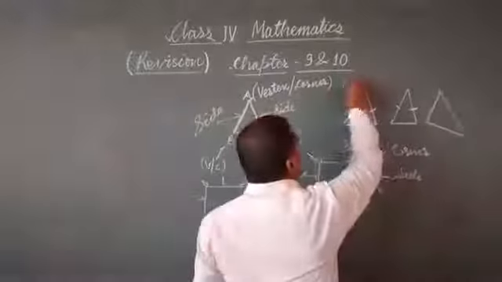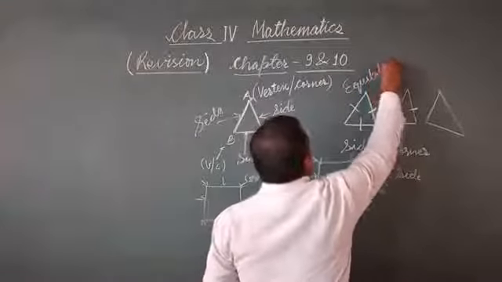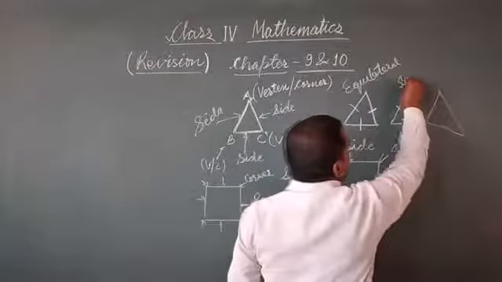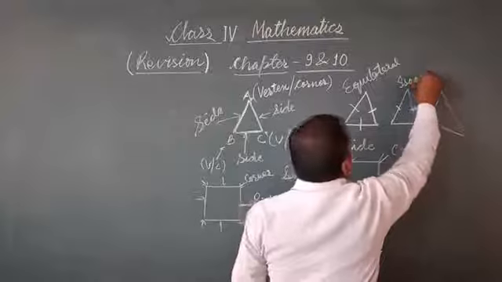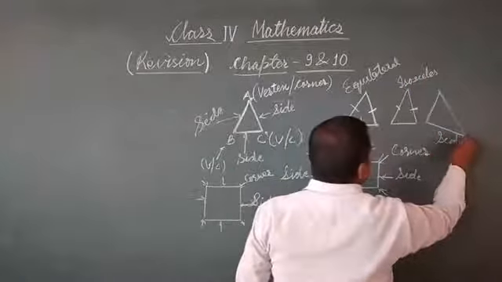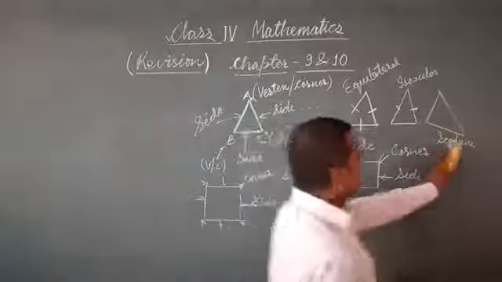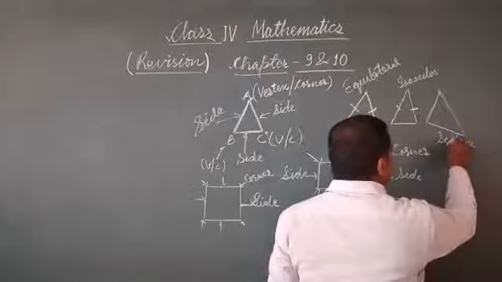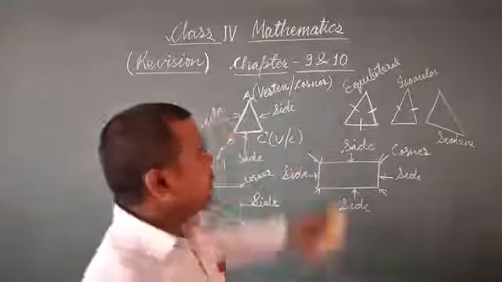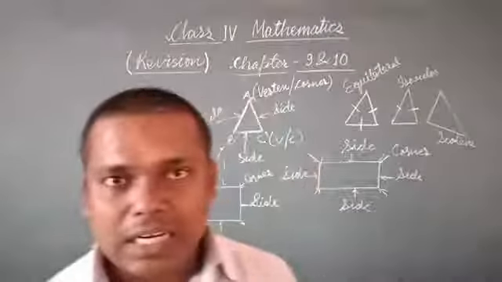This one will be equilateral, this one will be isosceles, and this one will be a scalene. So equilateral triangle, isosceles triangle, and scalene triangle. These are the three types of triangle.